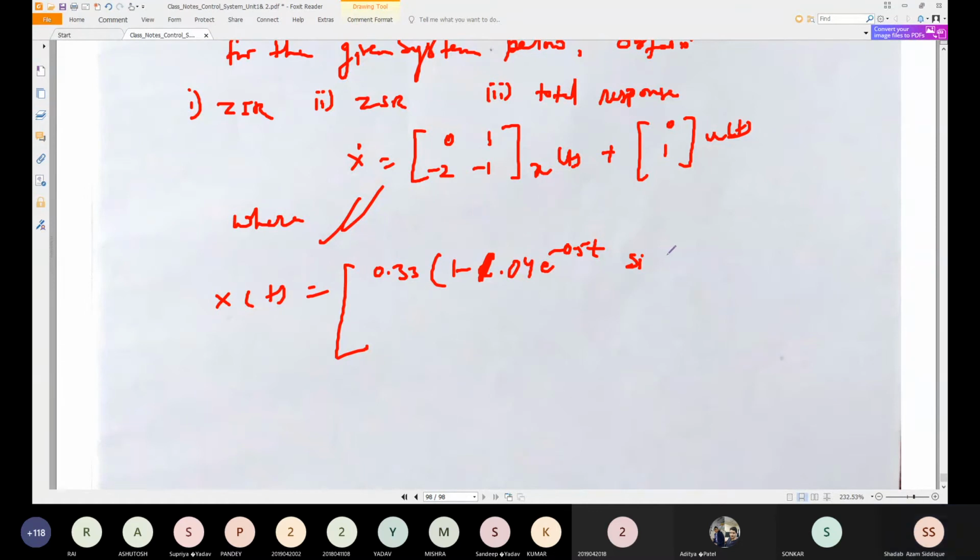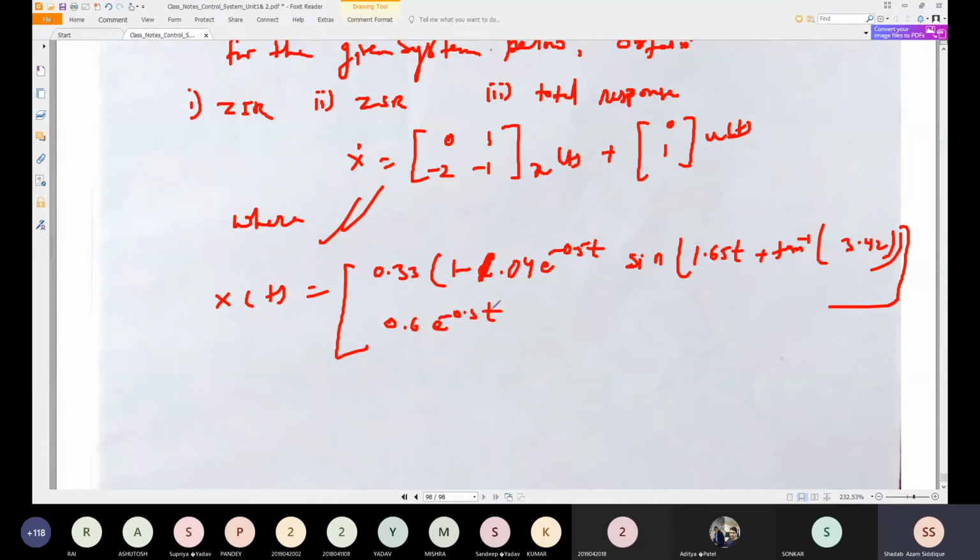I am writing, okay, sin 1.65 t plus tan inverse of 3.42. This is a calculator computation, so no need to worry, you can do it using a calculator, it will come out. And this one is written as 0.6 e to the power minus 0.5 t, okay, sin 1.65 t. So this is the zero state response which is given here.